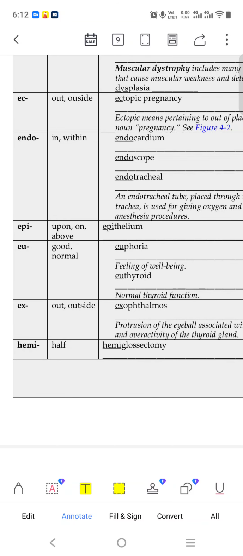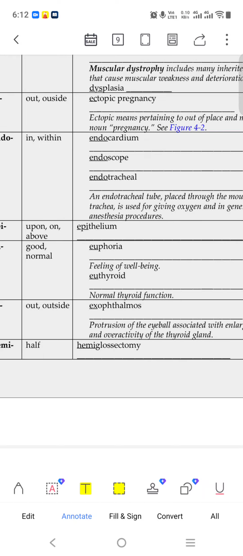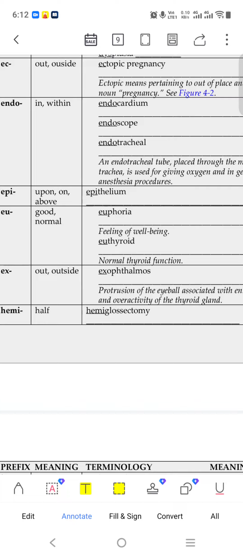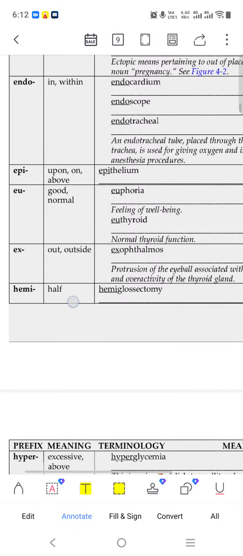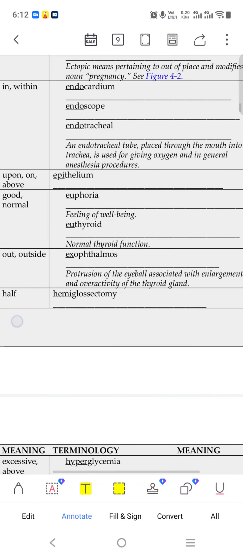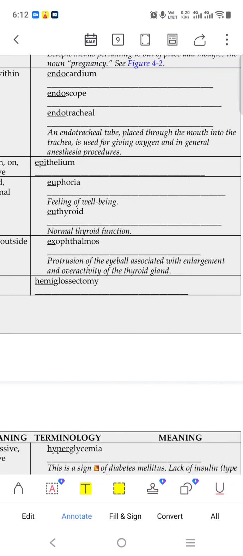Eu means good, normal. Euphoria means feeling of well-being. Euthyroid means normal thyroid function. Ex means outside. Exophthalmos is the protrusion of the eyeball associated with enlargement and overactivity of the thyroid gland.